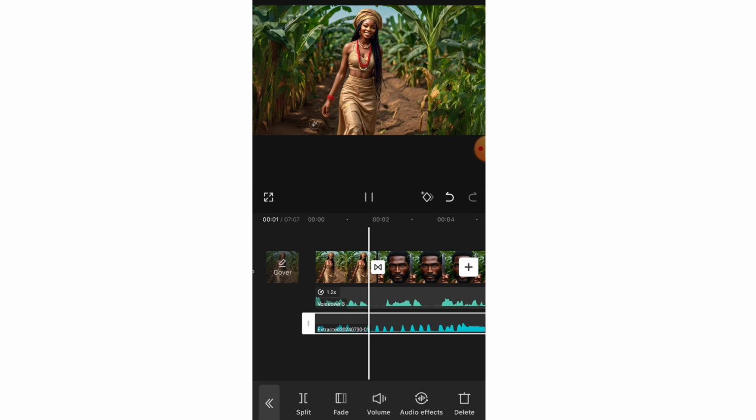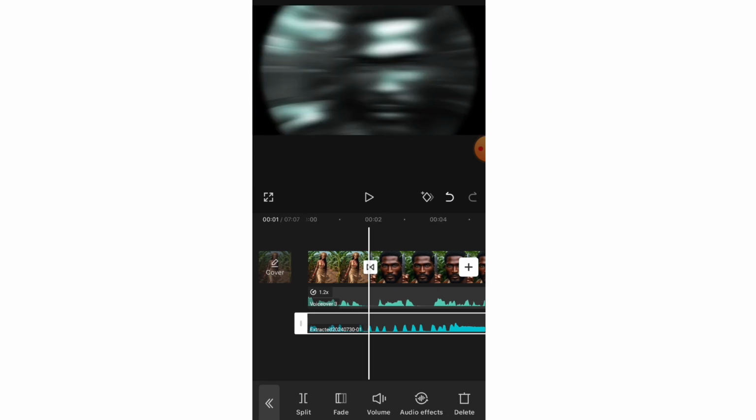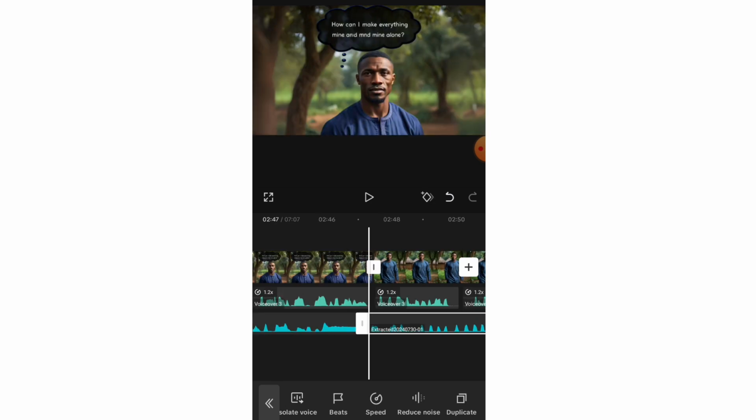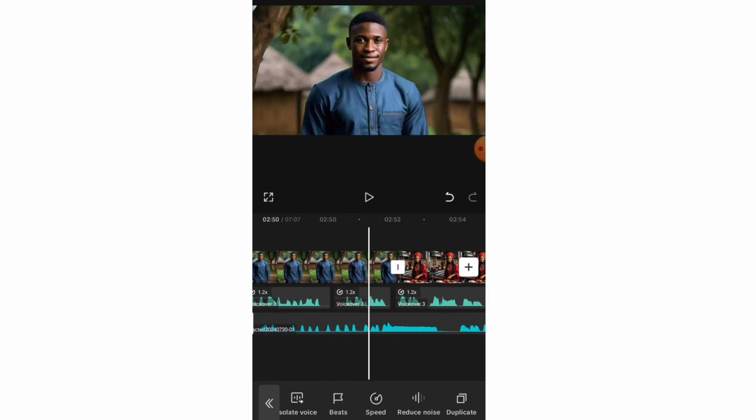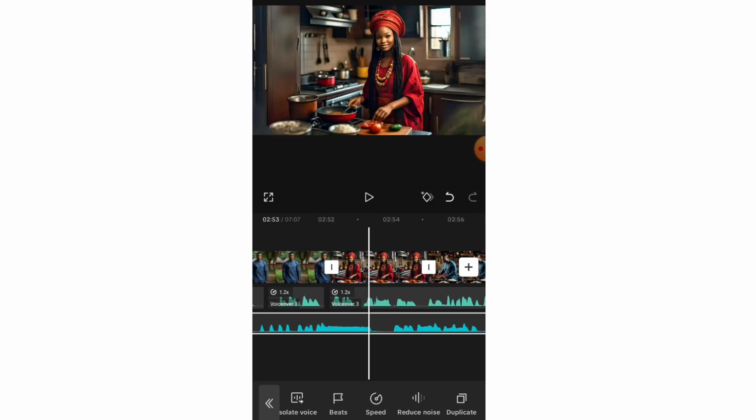So what you want to do now is make sure the audio is highlighted. Scroll to this side and click on duplicate. The duplicate will duplicate the audio and continue from where the audio ends. This is how CapCut works. I don't know how your video editing platform works, but you can see this is the first sound and this is the second sound. So I'm going to keep duplicating it until I get to the end of the video. I make sure that the background sound ends where the video ends.